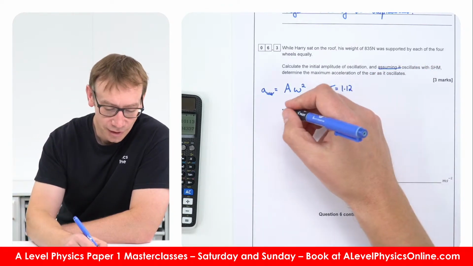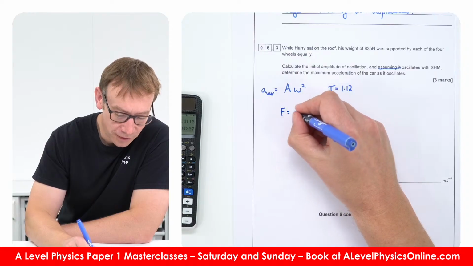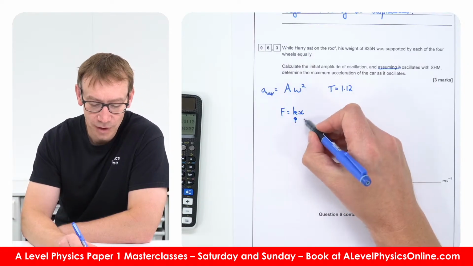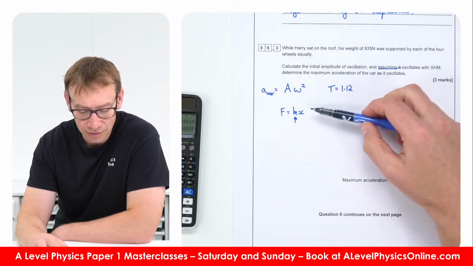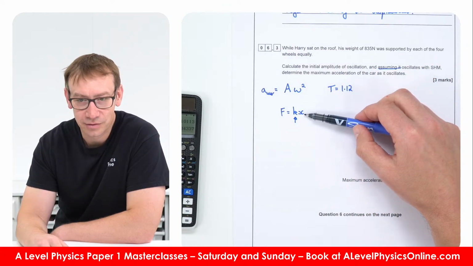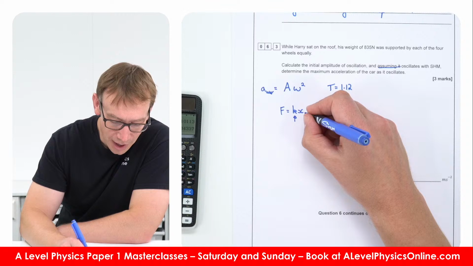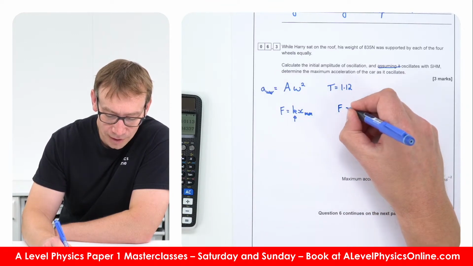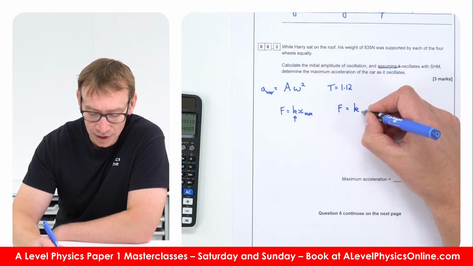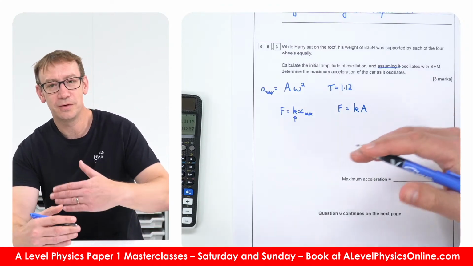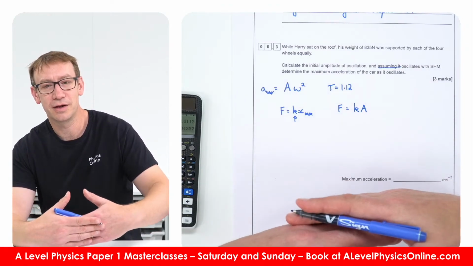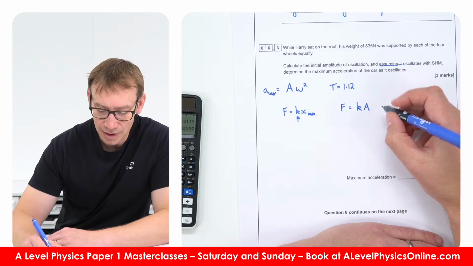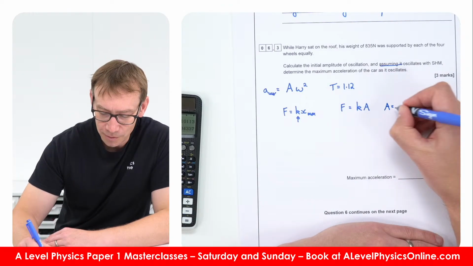So I'd say that because we know the force is equal to kx, and we've worked out k, we can work out this x, which is going to be x max, and therefore the force applied is going to be equal to the spring constant times the amplitude of motion, because when they get off, that's then going to cause it to go up. So the amplitude is equal to the force divided by the spring constant.